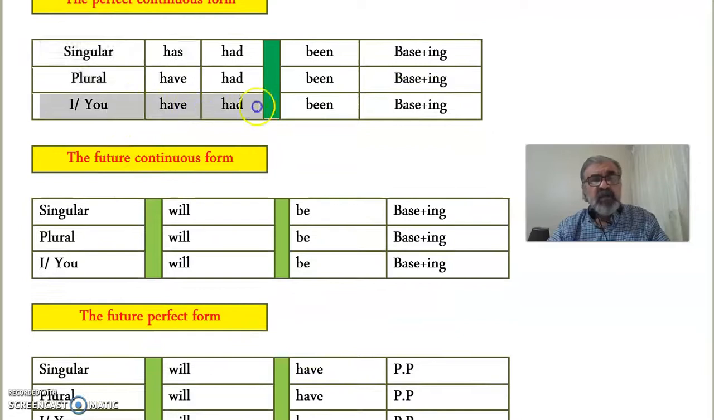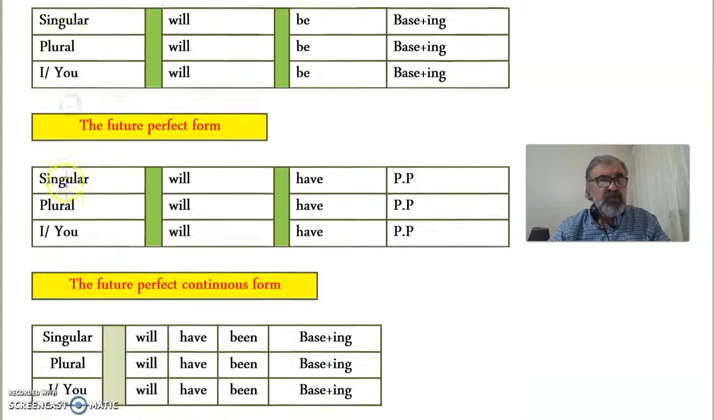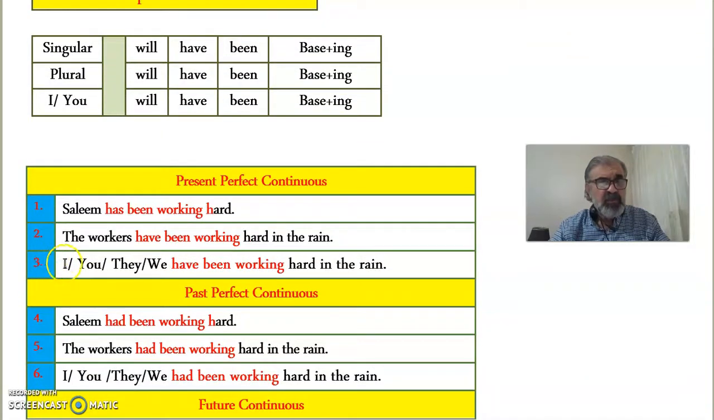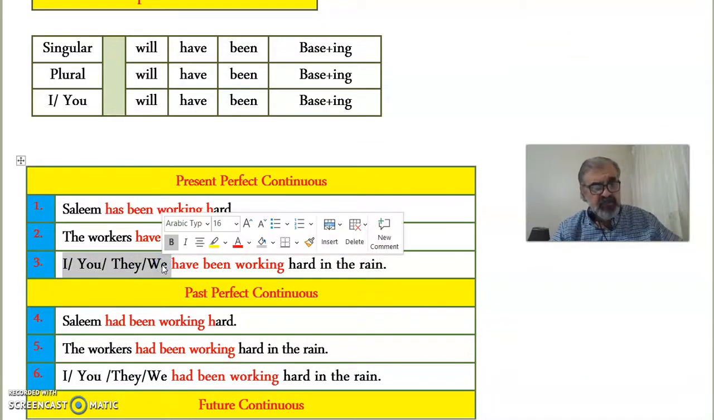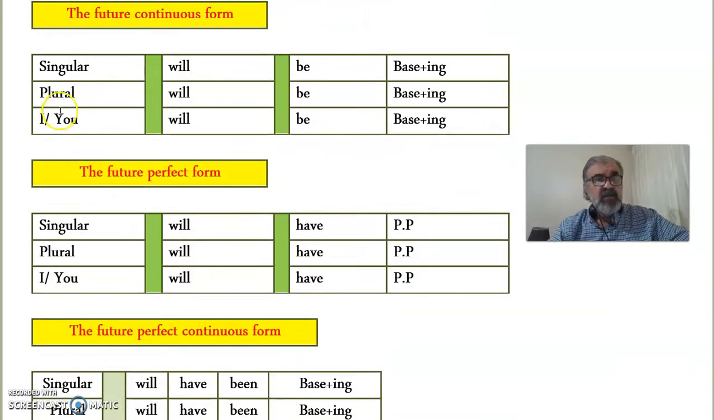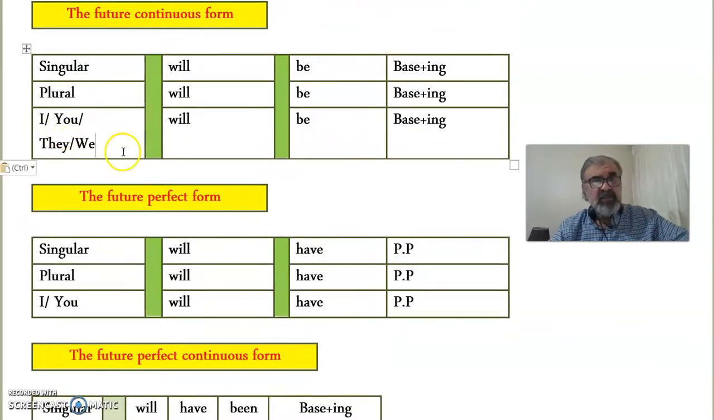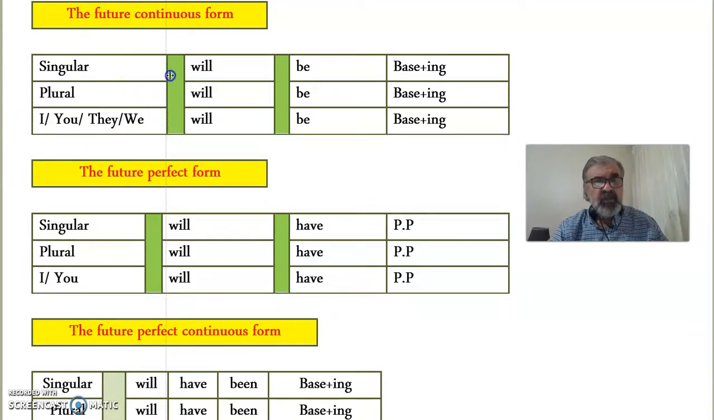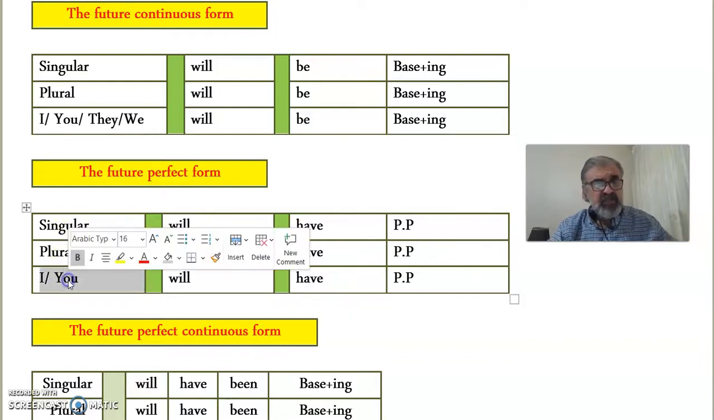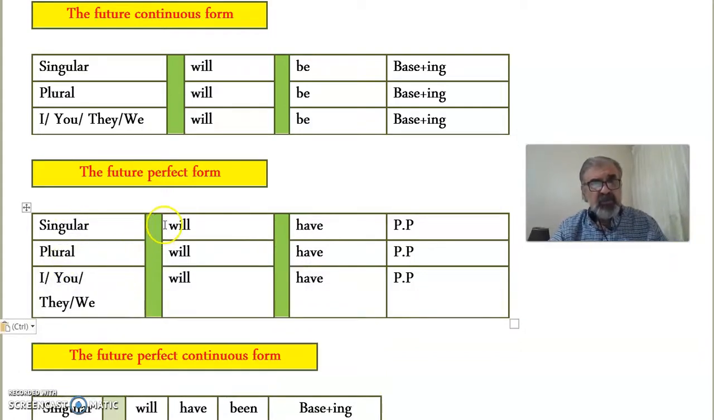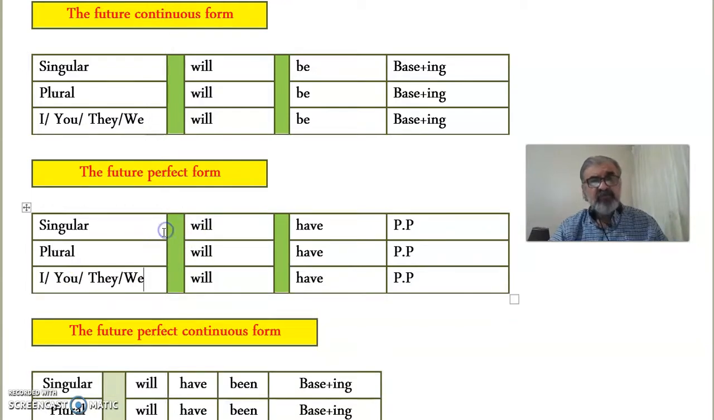Now, again, have been ing for the two pronouns I and you, and I could even also add more actually, if you wish. Let's just copy these, okay? And instead of these two, I would just say all these together. I could say I, you, they, and we, okay? Again here, future perfect, will have plus past participle. Again, let me just change these two into these two. You could say I, you, they, and we.